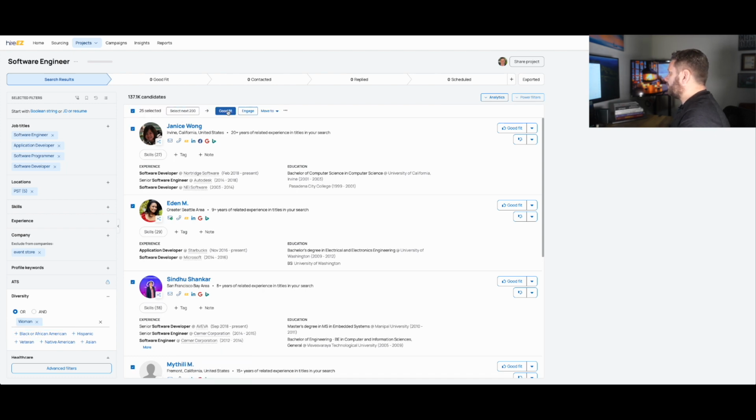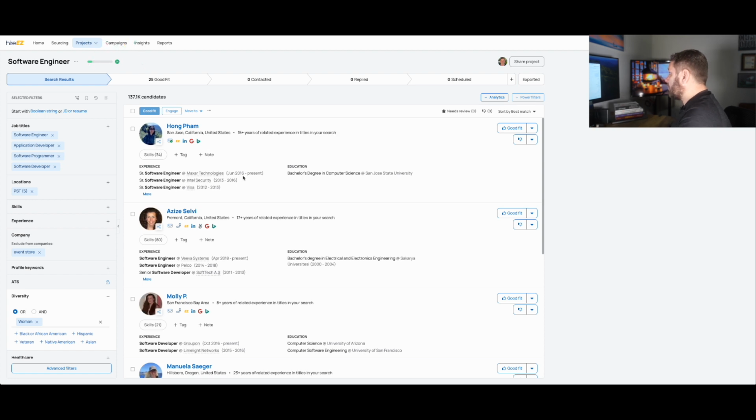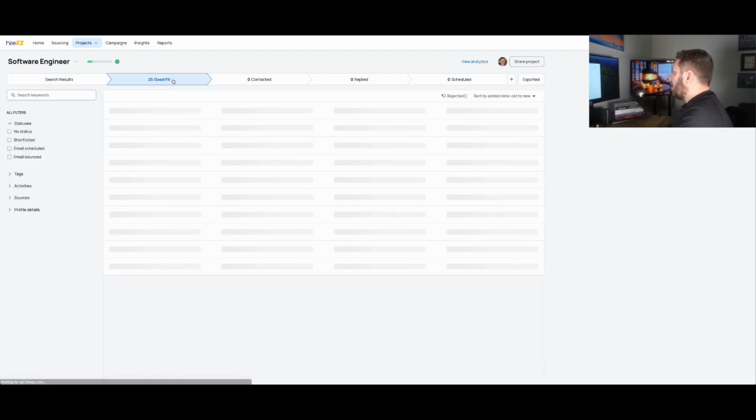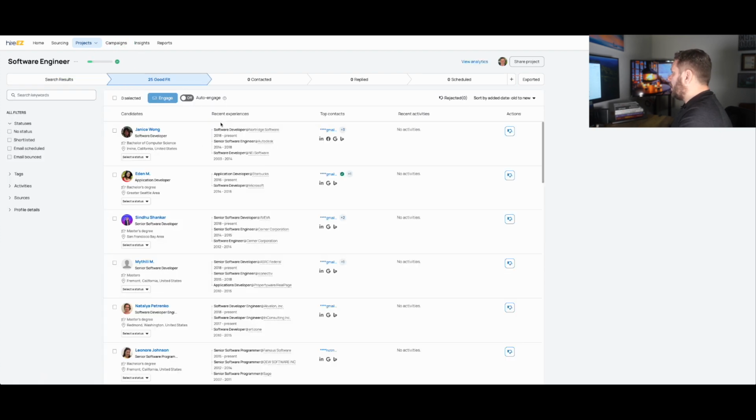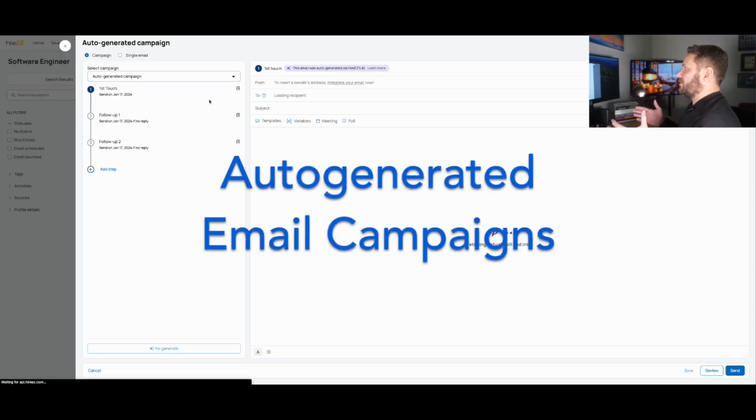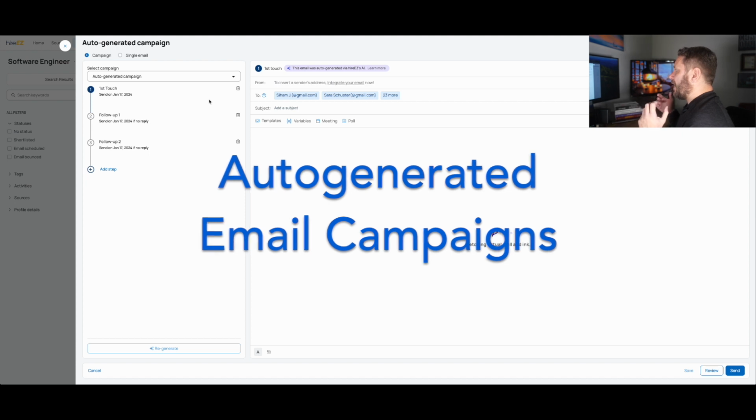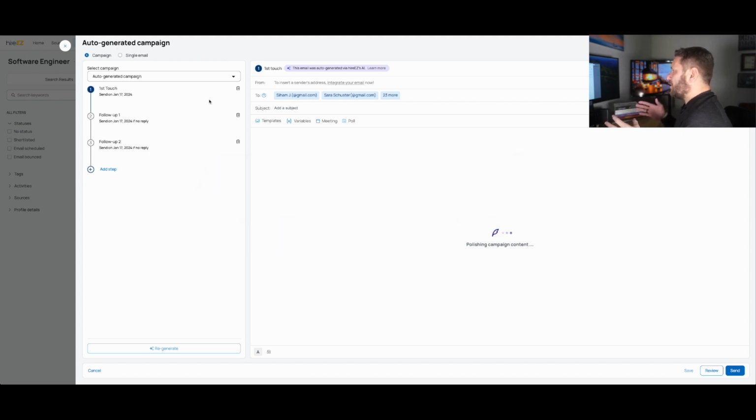I'll click Good Fit. It'll automatically move them into the Good Fit stage. I'll click on that Good Fit button, and then I'll select these candidates and I'll click Engage. So this is where it really gets awesome. One of the things that I hate the most about recruiting and outreach is starting with a blank canvas, right? It just takes so much of my mental capacity to just build emails from scratch.